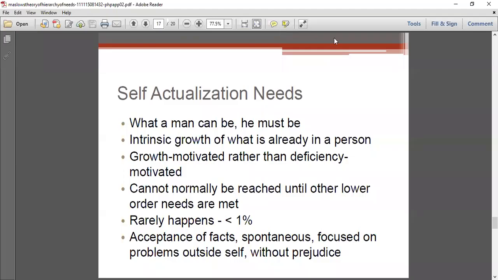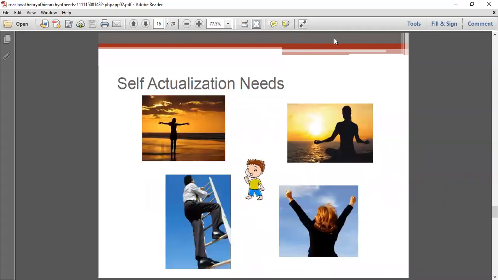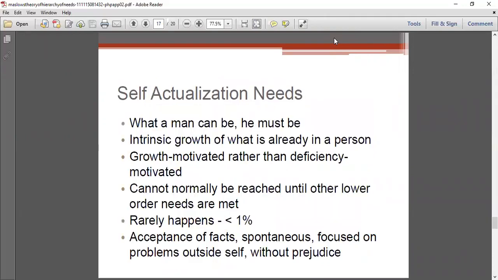The third one is our need for love and belongingness. This is when we have love and belongingness from our small group or from a large group. The fourth one is the self-esteem needs. That is, whenever we achieve respect from others, that is known as the esteem needs. And the last one is the self-actualization needs. That is, when one can achieve what is needed by him or what should be achieved by him in his life, and self-actualization needs are achieved by only less than 1% of the people.